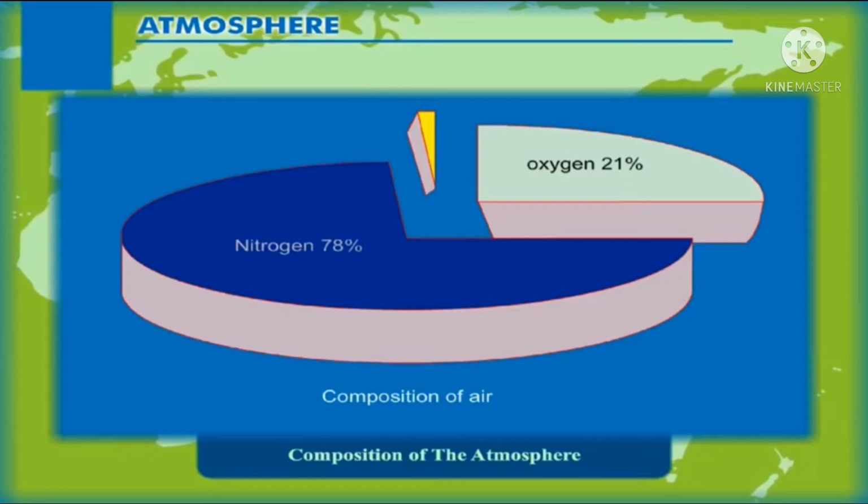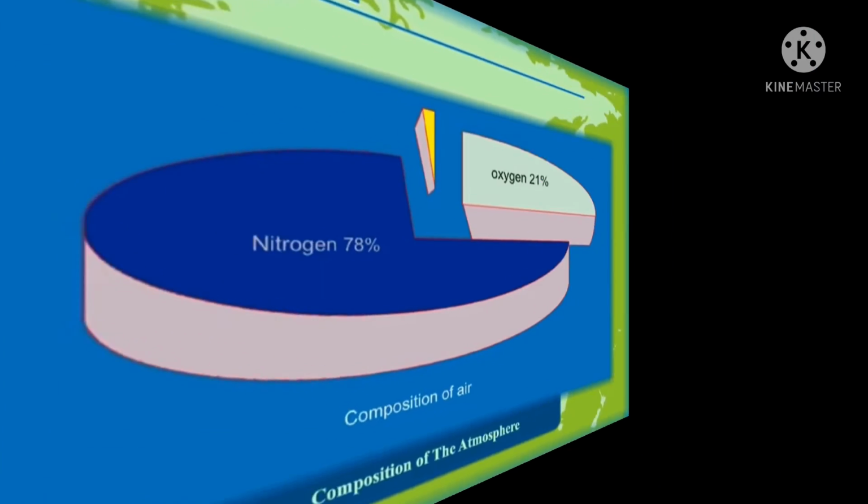Oxygen is the second most plentiful gas in the air. Dear students, humans and animals take oxygen from the air as they breathe. Carbon dioxide is another important gas. Green plants use carbon dioxide to make their food and release oxygen.